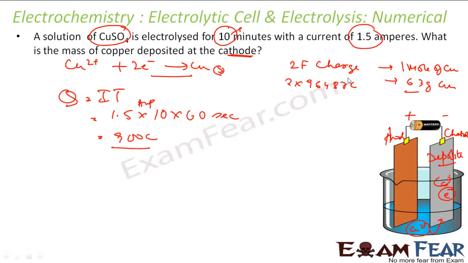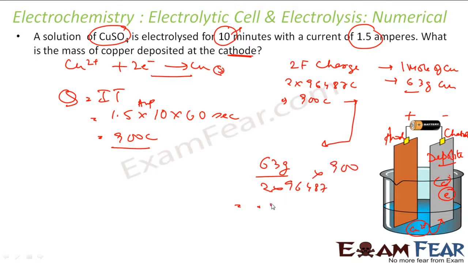So now this many coulombs is required to produce 63 grams. That implies if I have 900 coulombs, how many grams will I be getting? I will be getting, let me write here, 63 gram by 2 into 96487, multiplied by 900. Simple maths. You solve this, you get 0.2398 grams. So if you pass the electricity of 1.5 ampere for 10 minutes, you will be getting 0.2398 grams of copper deposited at the cathode.